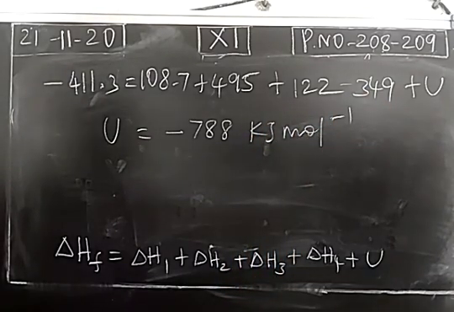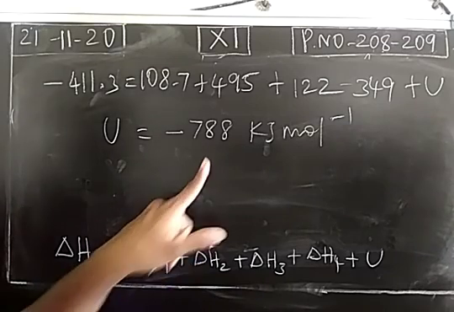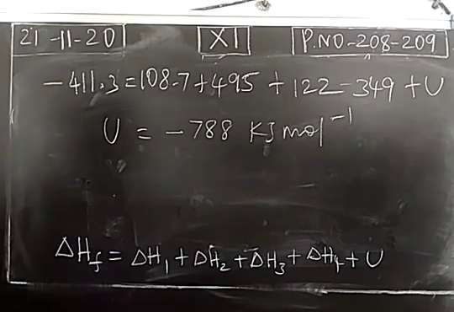So when sodium chloride is formed from its ions, it liberates 788 kilojoule per mole of energy. Or we can say we have to provide 788 kilojoule per mole of energy to break the bond between Na plus and Cl minus in sodium chloride. So this is called the lattice energy, which can be calculated with the help of the Born-Haber cycle.